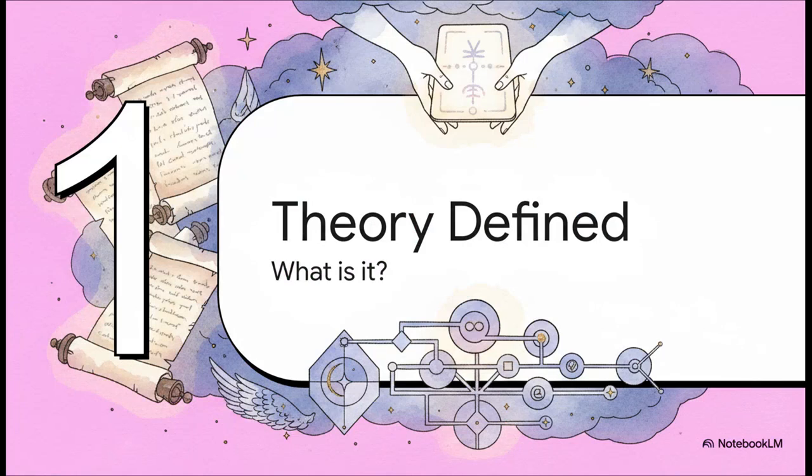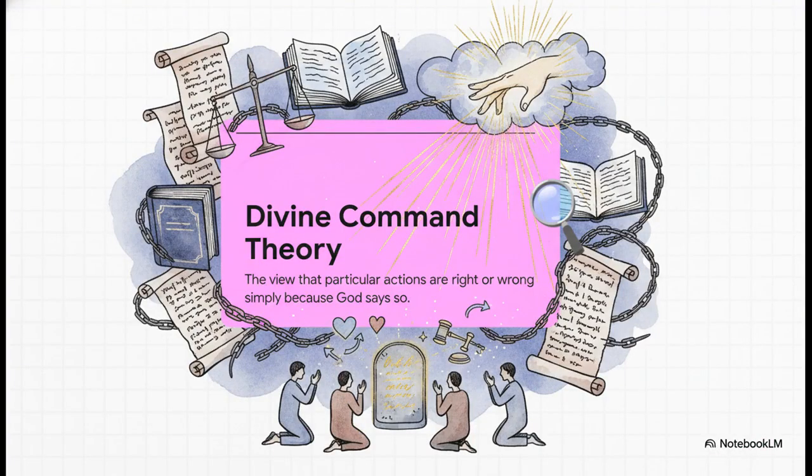What exactly is it? At its core, divine command theory boils down to the view that particular actions are right or wrong simply because God says so, period. From the broadest life principles down to highly specific situational case laws, God's commands act as that ultimate binding standard. The logic is straightforward. Because God issues a command, we are obligated or bound to obey.